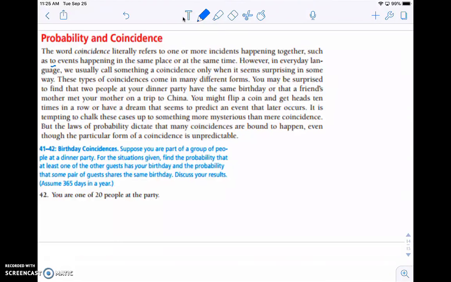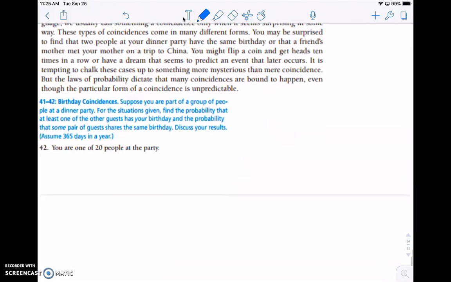One we're going to look at is birthdays. You may be surprised to find that two people at your dinner party have the same birthday, or that a friend's mother met your mother on a trip to China. You might flip a coin and get heads 10 times in a row, or have a dream that seems to predict an event that later occurs. It's tempting to chalk these up to something more mysterious than mere coincidence, but the laws of probability dictate that many coincidences are bound to happen at some point, even though the particular form of coincidence seems to be unpredictable.